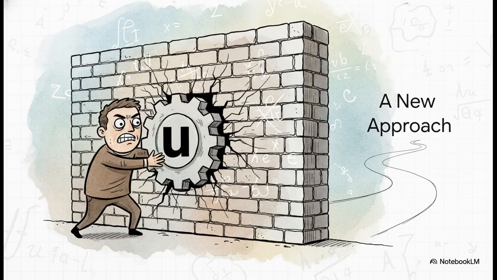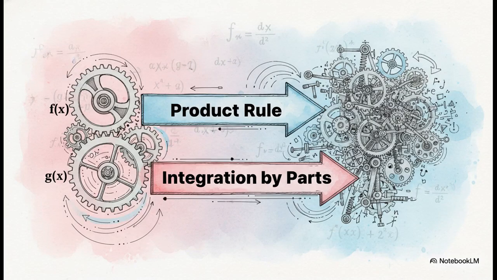Yeah, if your first thought was u substitution, you probably hit a brick wall almost instantly. No matter what you choose for u, the other part doesn't clean up nicely. So clearly, we need something new in our arsenal. And that new approach is called integration by parts. Honestly, the best way to wrap your head around it is to think of the product rule for differentiation, but you're just running it completely backward.